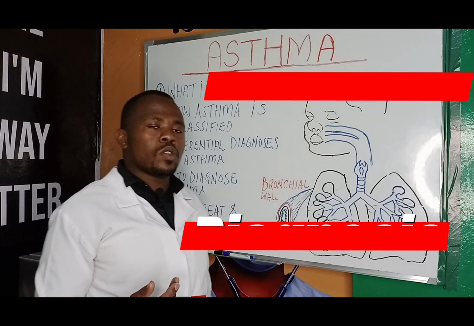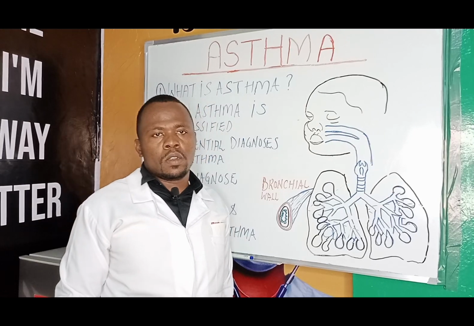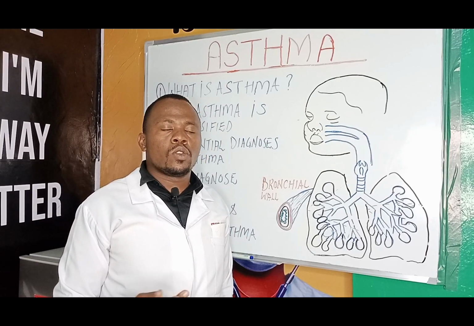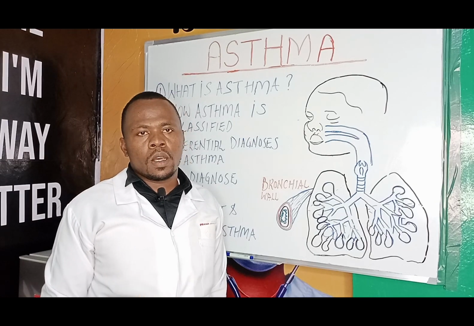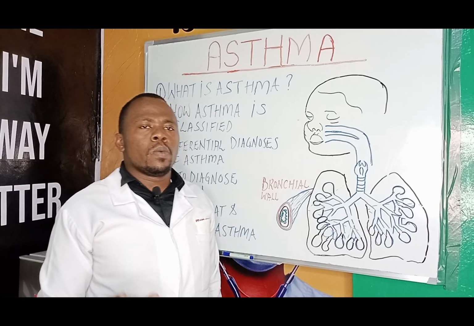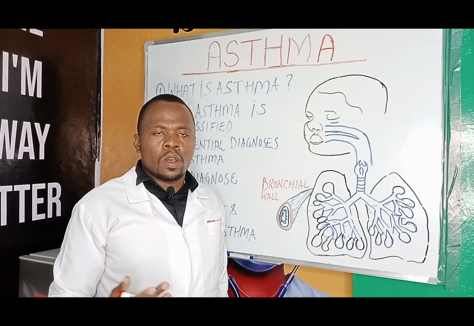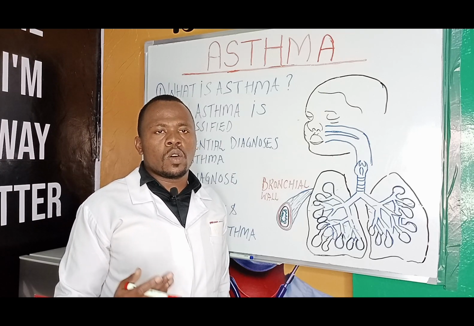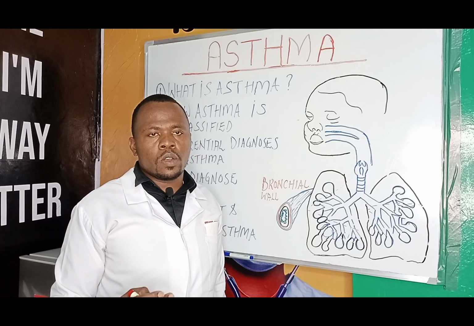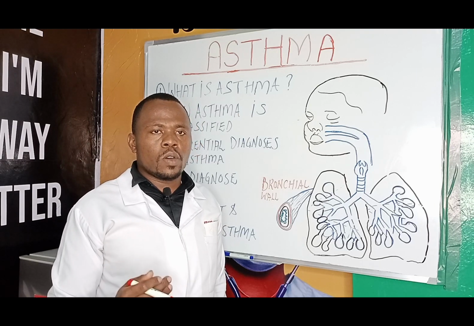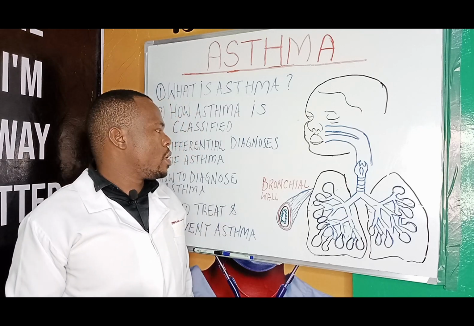How do we diagnose asthma? Asthma is diagnosed through tests. Some of those tests are done to exclude other diseases that mimic asthma symptoms. We also diagnose asthma through asking questions and through what we call physical examination. Physical examination is where your doctor will examine your chest and listen to your chest with a stethoscope.